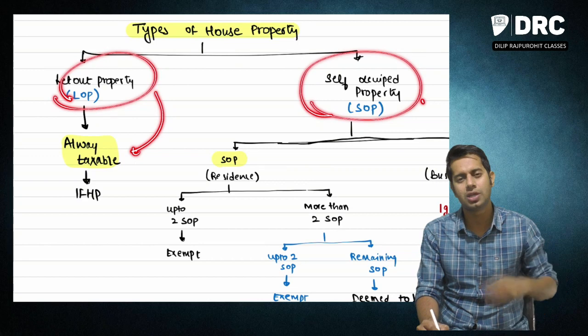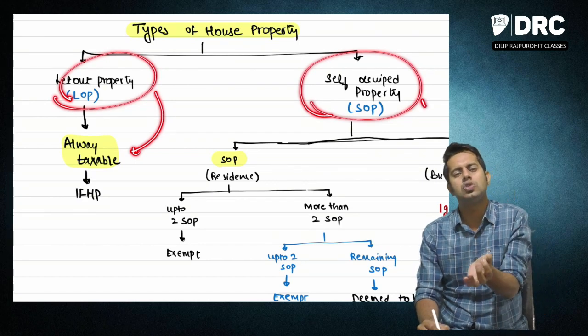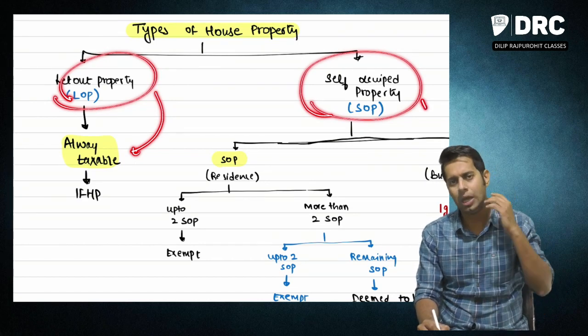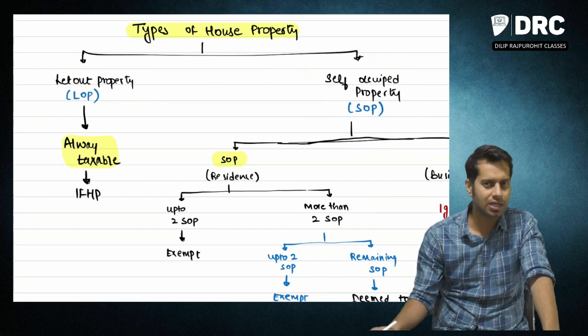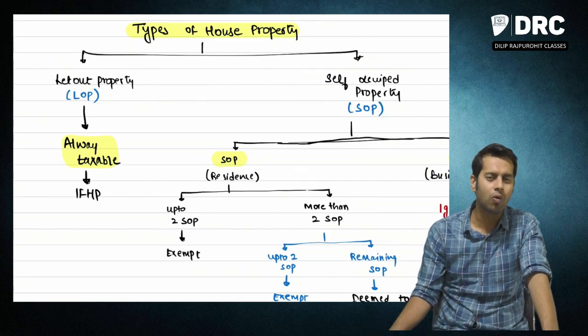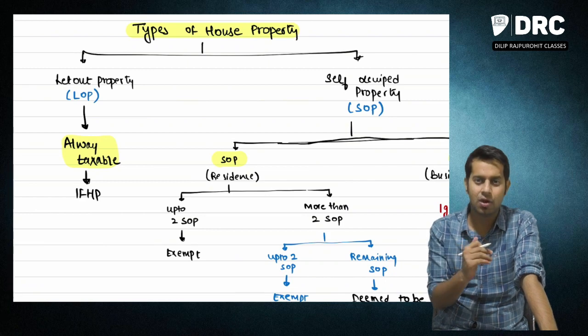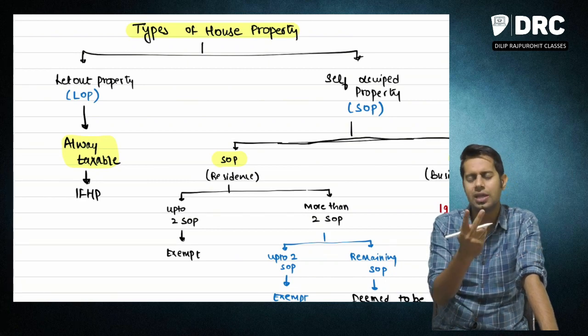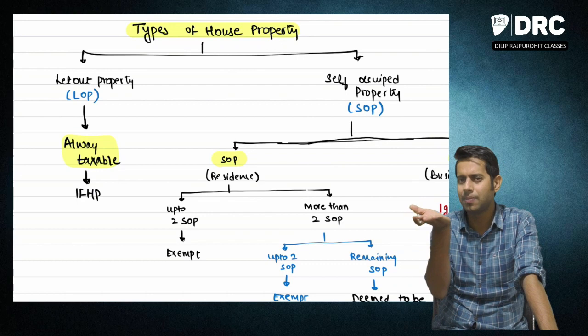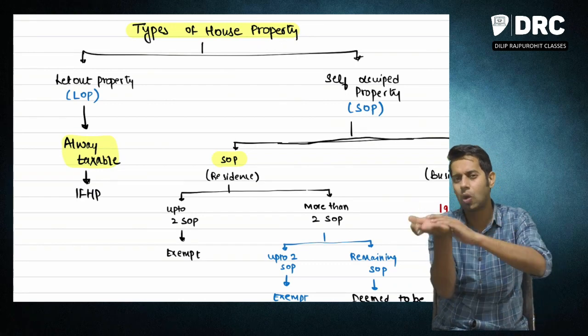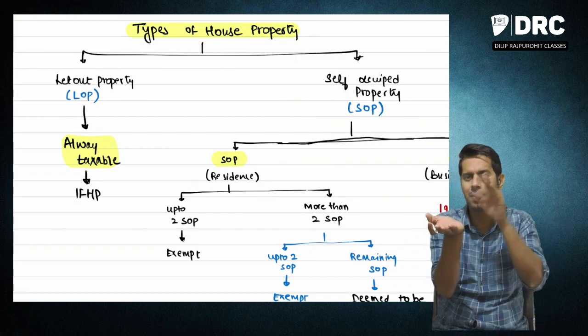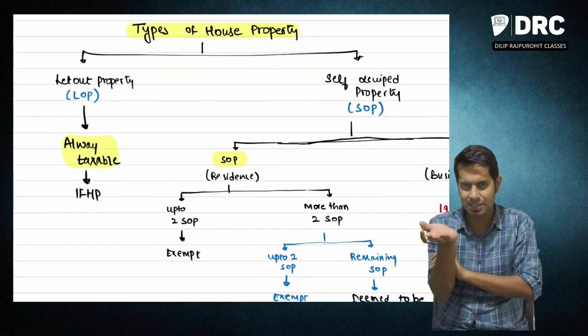Self-occupied property means that property which is used by the owner for his own use. Now, the owner can use a property for himself in 2 scenarios. I mean, there are 2 possibilities: if I am the owner of the property, I can use this property either for my business purpose or for my residence purpose.